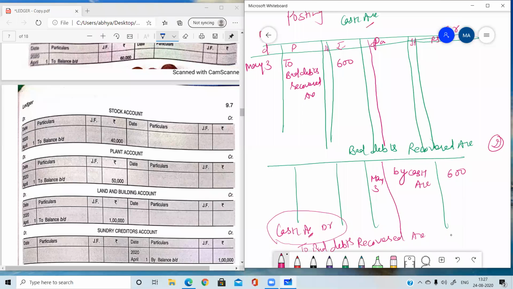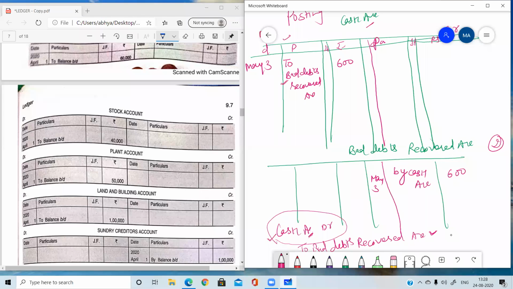In the cash account on the debit side, we need to post with the opposite account. The opposite account is bad debts recovered. In an account, we cannot write the account name itself. If we are posting in one account, then the posting will always be done with the opposite account. In the journal entry, if that account is debited, the posting will be done on the debit side, and if that account is credited, the posting will be done on the credit side. Clear?